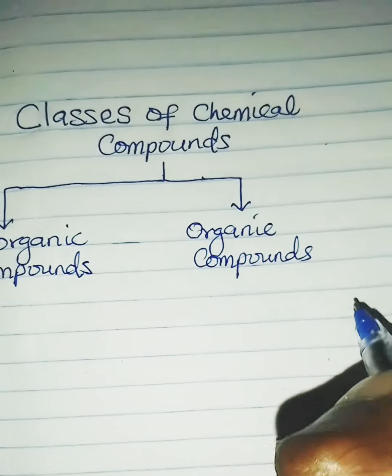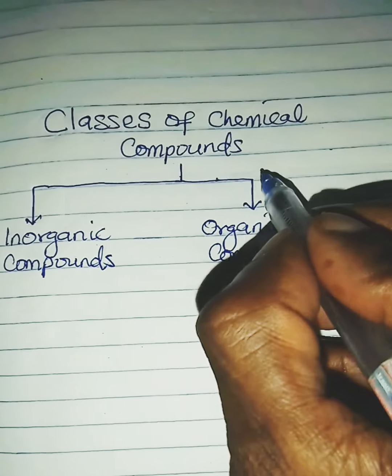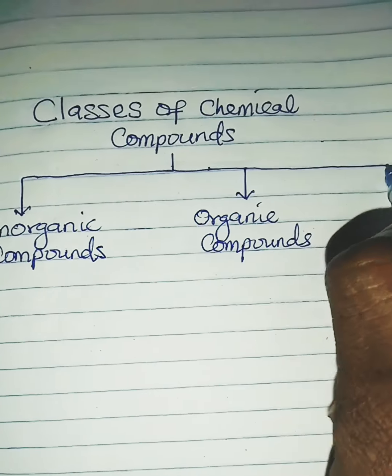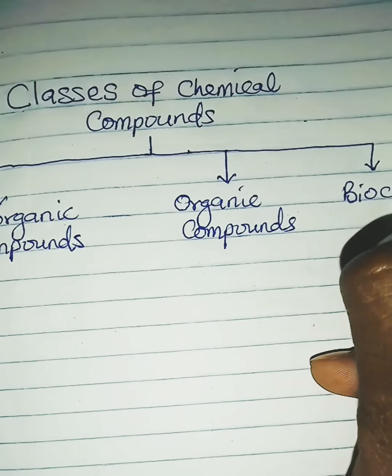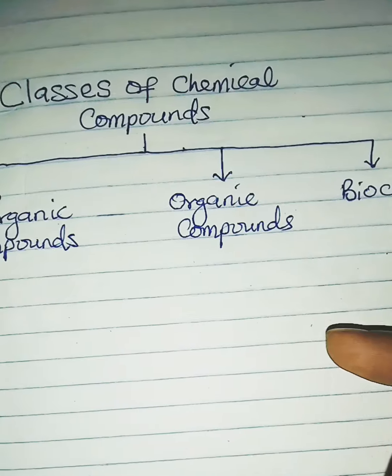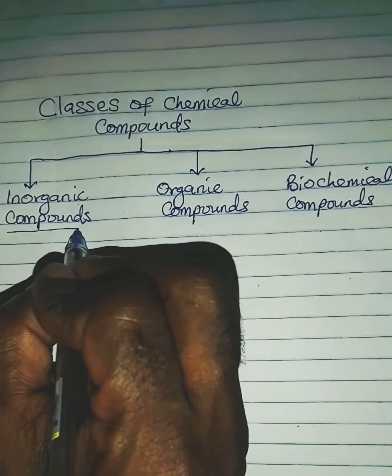Now, the third class is derived from organic compounds. If an organic compound is found in living organisms and determines the structural functionality of the living organisms, then the compound is called biochemical compound. Now, let us classify inorganic compounds further.